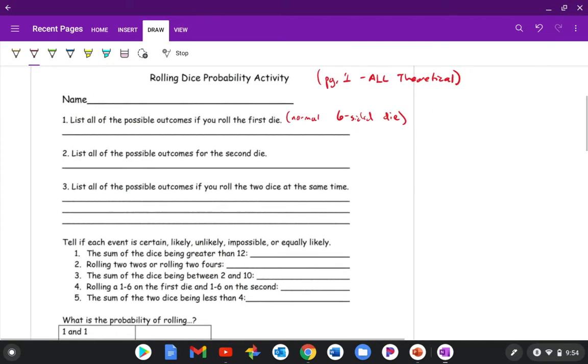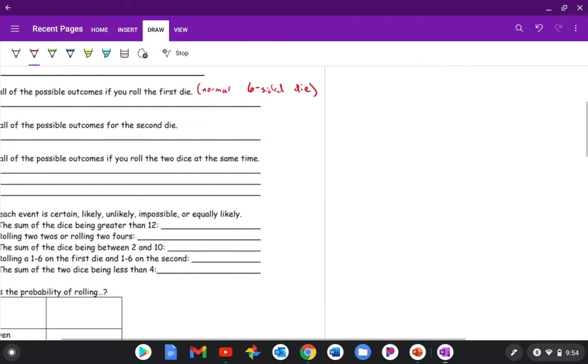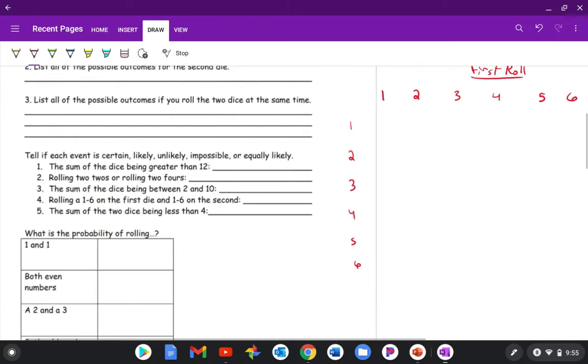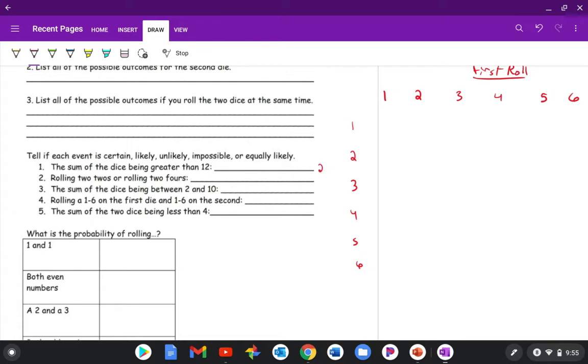Now, number 3, we're going to list all of the possible outcomes if you roll 2 dice at the same time. So what I'm going to do is make a little chart, called a matrix, and I would do this for yourself as well. 1, 2, 3, 4, 5, 6. So these are all the possibilities for your first roll, 1 through 6. And then on your second roll, you could also get a 1 through 6 as well. So I'm going to list these down this way. 1, 2, 3, 4, 5, 6. And you could even do this in this little white space here if you end up printing it off. First roll, and then we got our second roll.